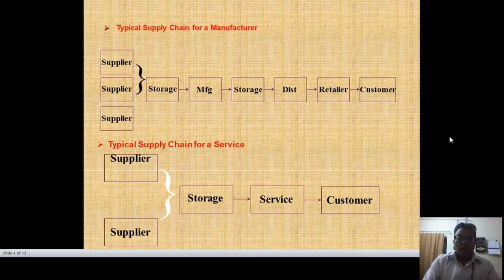Now, if we have to service our bike or a car, what is the thing? The service center is there, where the company has sent certain goods for service needs. Then storage is like your service center, and from there we give the service to the customers. There are no retailers, distributors, or C&F activities like that. So this is the typical example.